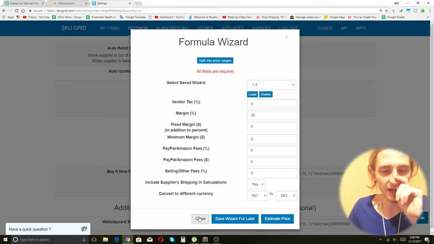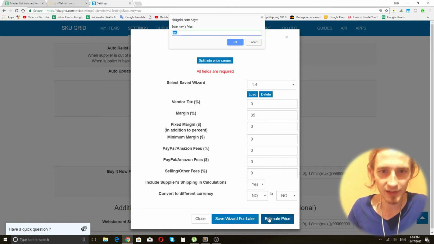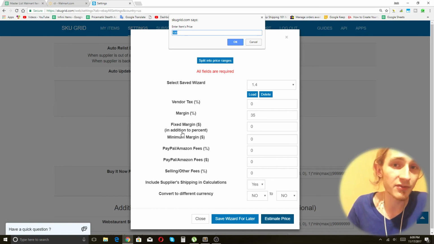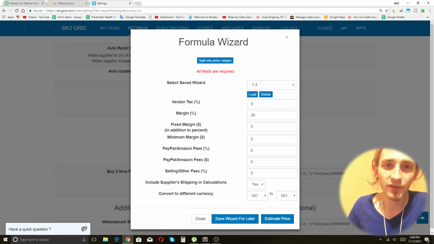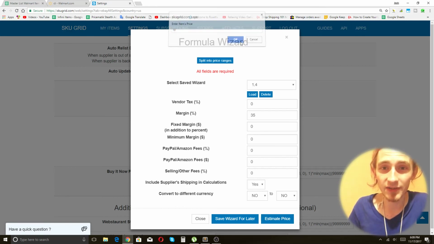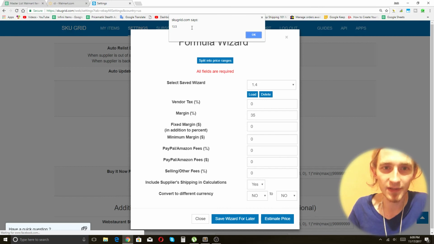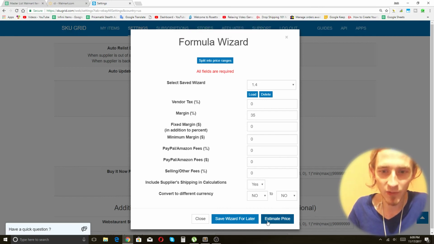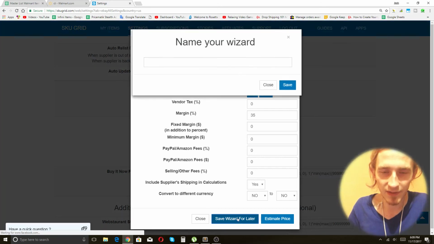So that's really great. So we are going to click estimate price, and if we enter a $100 item, it should post for $135. And if we enter a $10 item, it should post for $13.50. Okay, cool. So this is working properly. So we are going to save this for later.